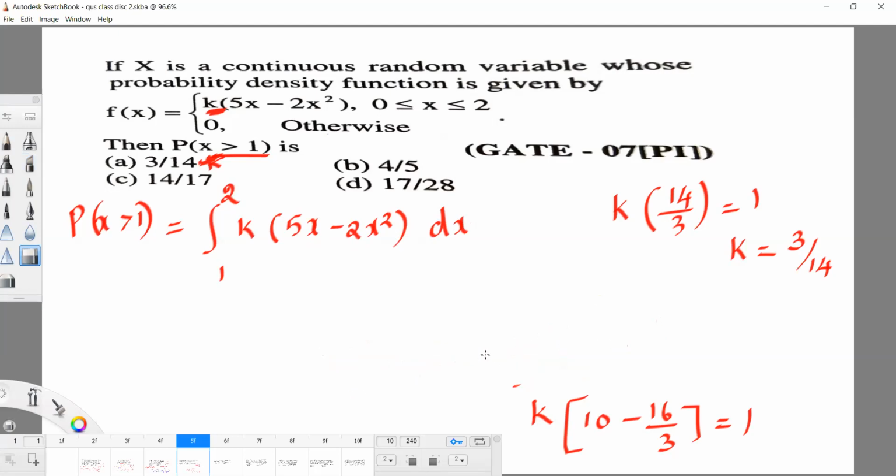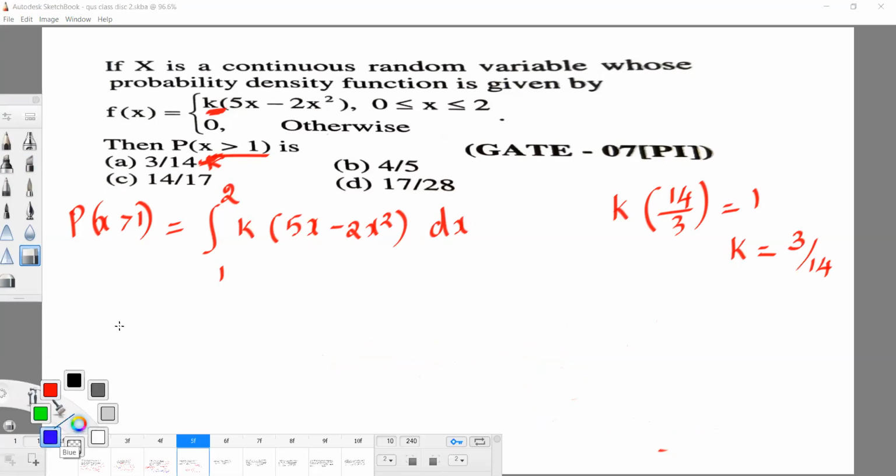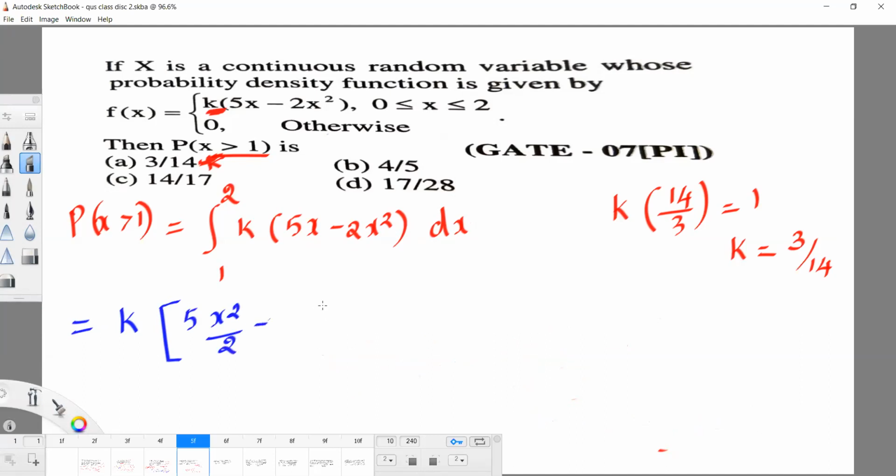First calculate the k value, then we can integrate this. We can take k outside. The integration of this is equal to 5x square by 2 minus 2x cube by 3, limits 1 to 2.